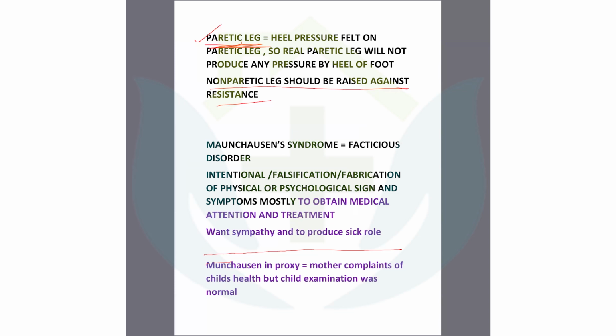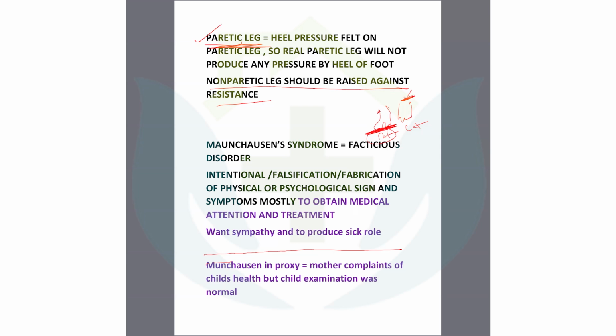Let me give an example. The patient has right-side paralysis, right limb paralysis. This is right, this is left. If the patient has symptoms of right-side paralysis, you give resistance over the left thigh. Tell the patient to flex the left thigh heavily, and put your other hand under the heel of the right paralytic leg.